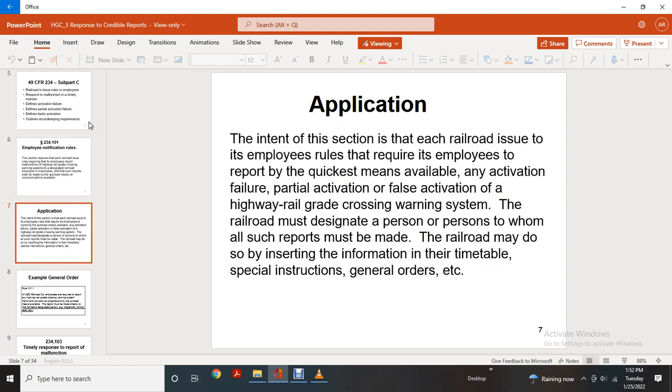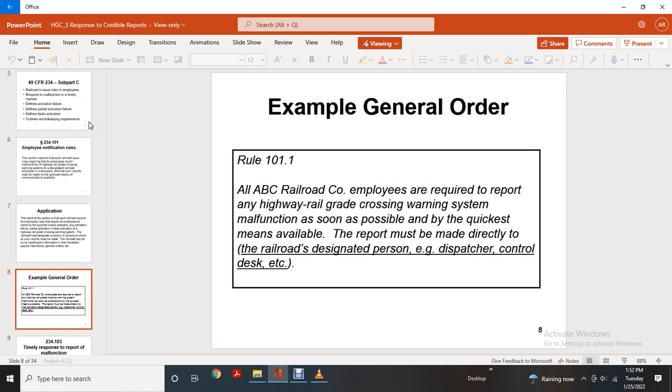The railroad must designate a person or persons to whom all such reports must be made. The railroad may do this by inserting the information in timetables, special instructions, general orders, etc. Example: Rule 101, all ABC Railroad Company employees are required to report a highway grade crossing warning system malfunction as soon as possible and by the quickest means available. The report must be made directly to the railroad-designated person, such as the dispatcher, controller, or desk.